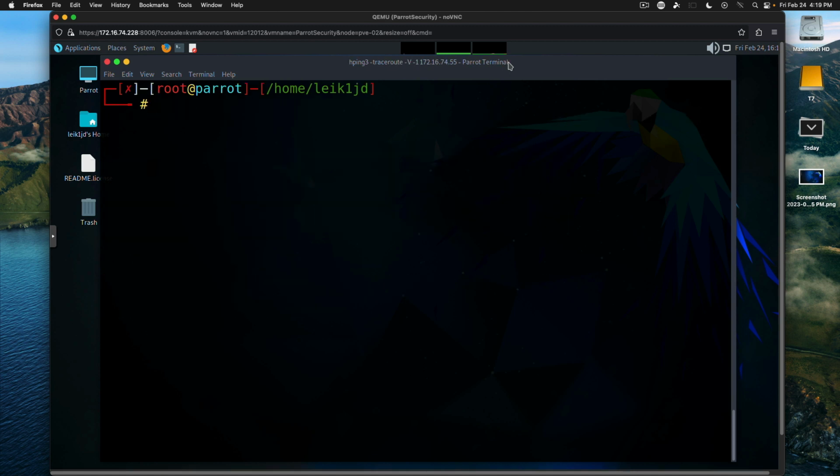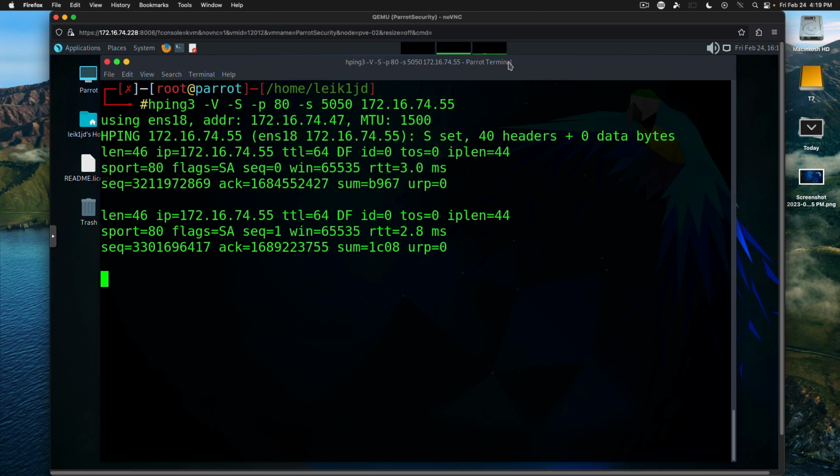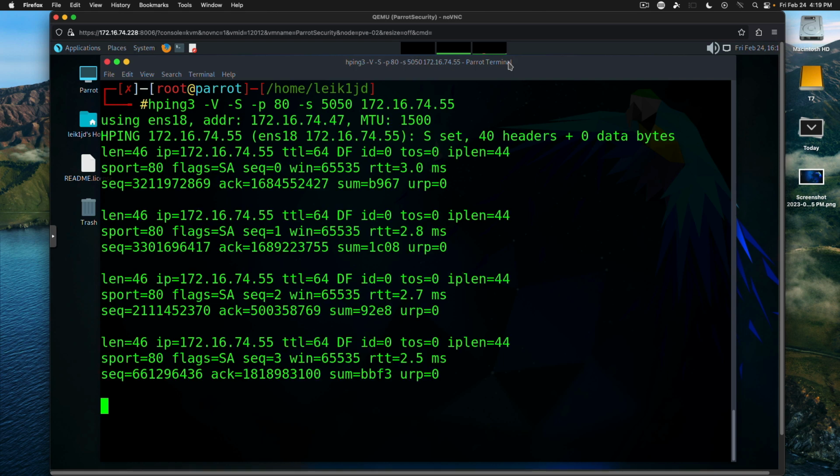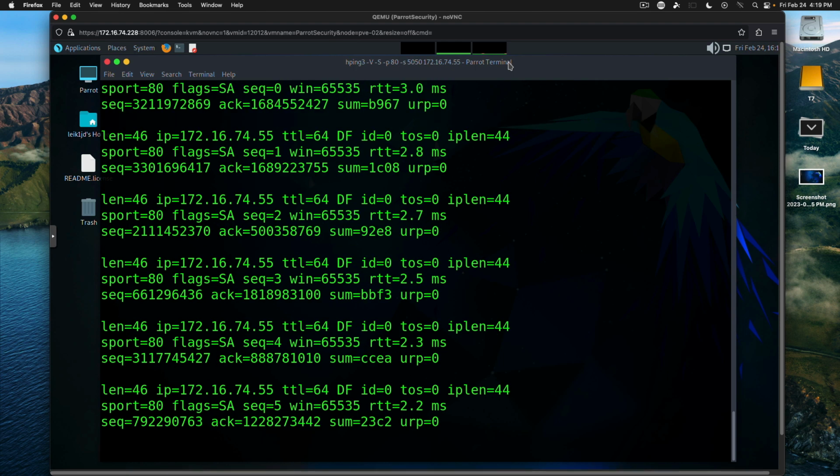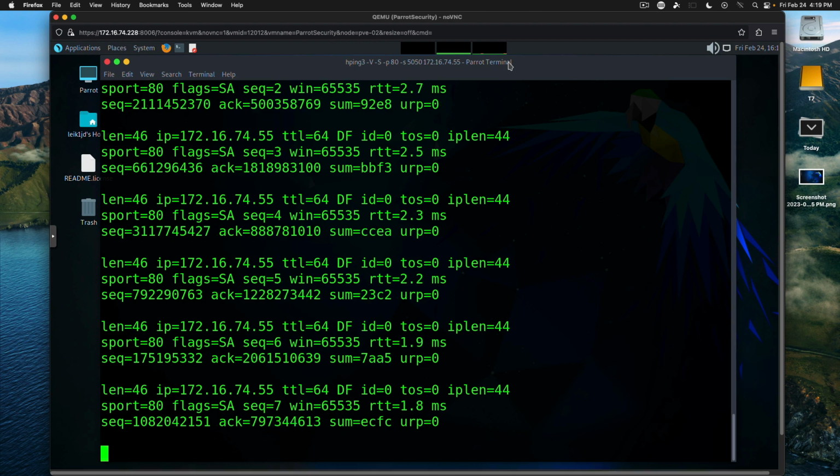We will scan for an open port, and so we'll use hping3 -V -S port 80, and we can again see that the host is returning responses.